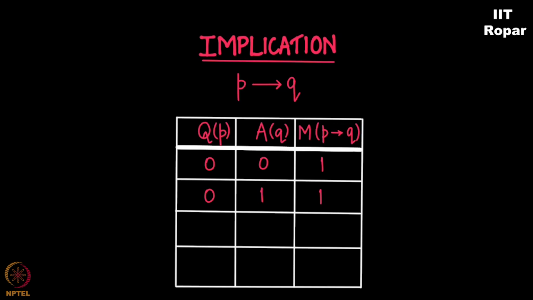Marks is 1. The question is right and your answer is wrong. This would be no marks. We all go and argue with the teacher that yes, my answer is right, but the teacher will say no, the question is right, your answer is wrong. You don't get any marks. Question is right, answer is right. Very unlikely, right? We'll write the right answers to the right questions. So technically speaking, this should fetch me marks.